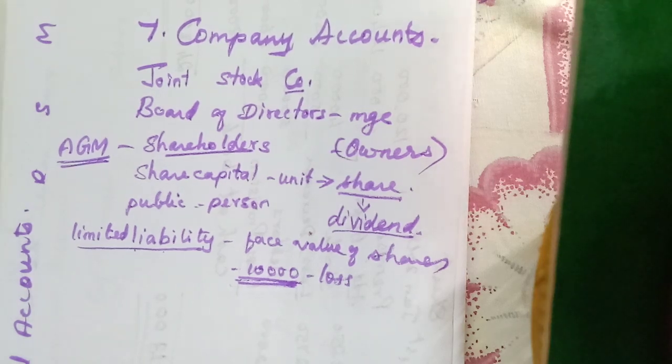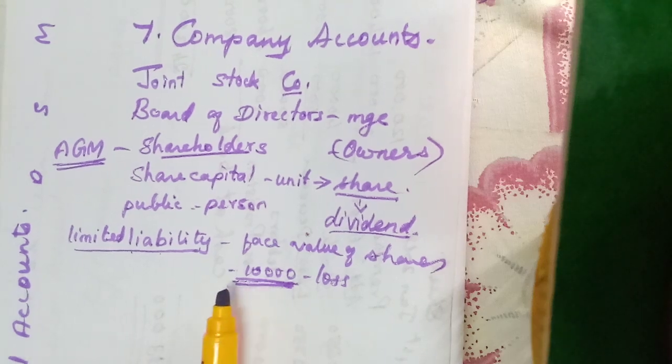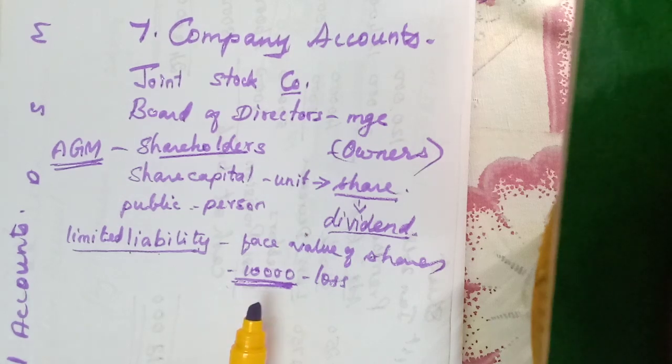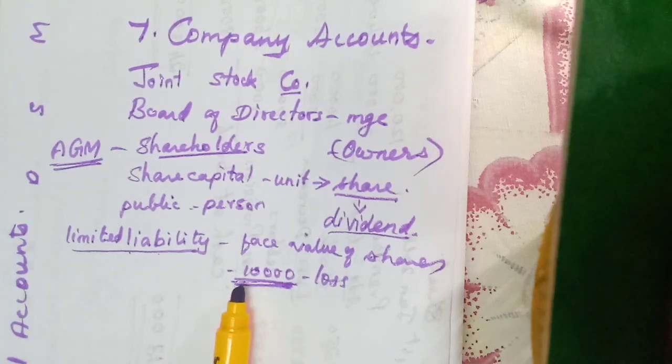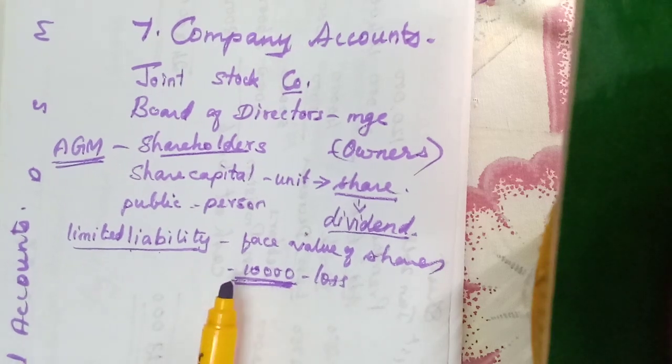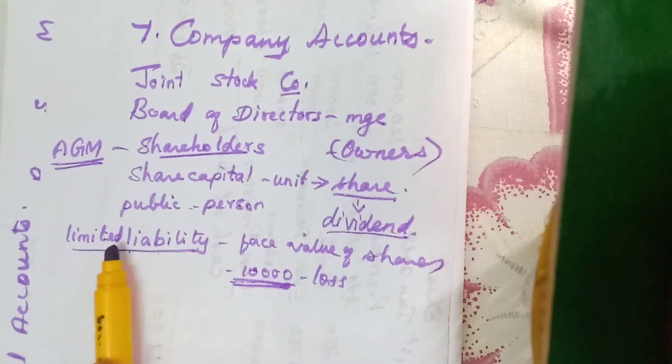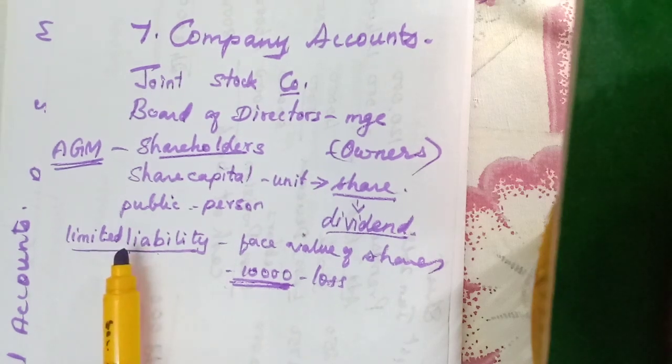But here, following the same example, if the company has suffered a loss of 10 lakhs, and one of the shareholders has invested only 10,000, he will lose only this 10,000, but his private property is not included in the liability of the business. The business liability and the private liability are separate here.